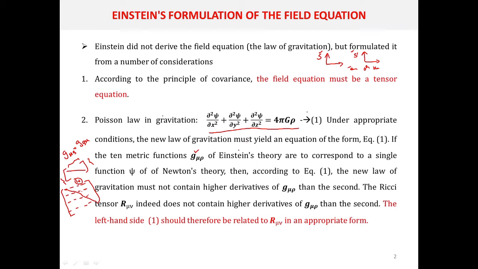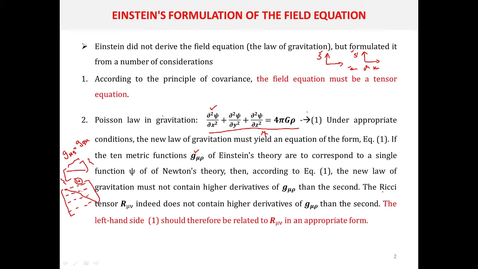Under suitable conditions, your field equation should reduce to this particular form. So you have to make sure that the new law of gravitation must not contain higher derivatives of g mu rho than the second. If your equation contains higher derivatives, then it is not possible to reduce that equation to this form, because in this equation the maximum derivative is del square. So your field equation can contain the metric tensor g mu rho, but it should not contain higher derivatives of g mu rho than the second.